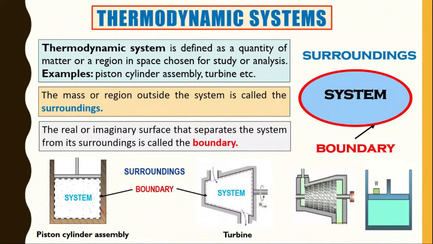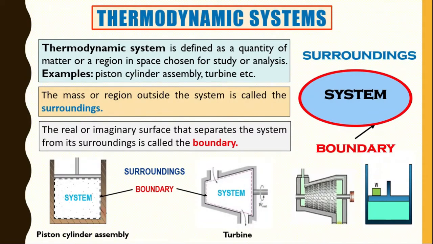In the turbine case the boundary is stationary, but in the piston cylinder arrangement the piston is moving, so the boundary is in a moving condition. Okay, so these are the three basic definitions: thermodynamic system, surrounding and its boundary.